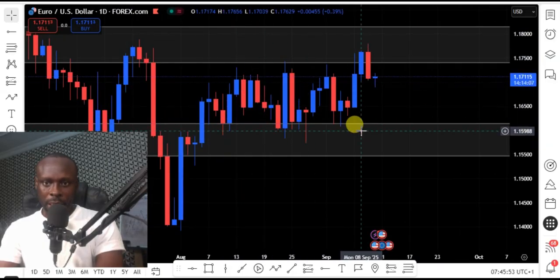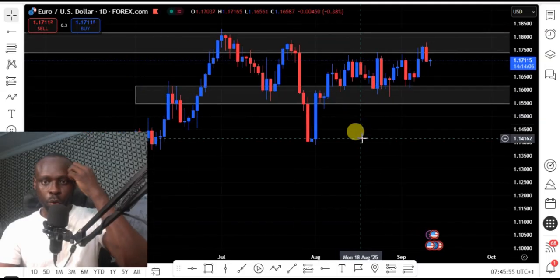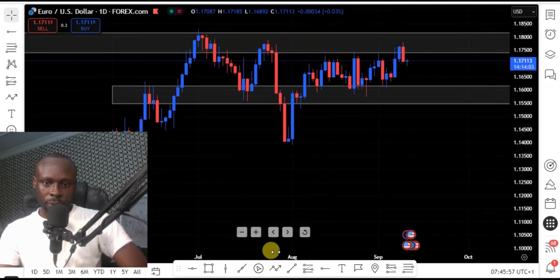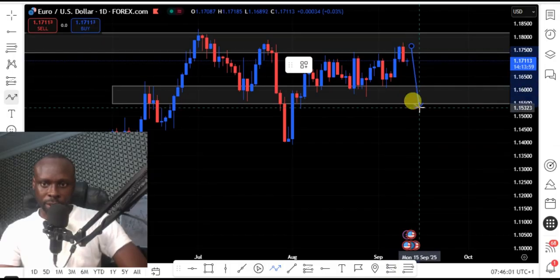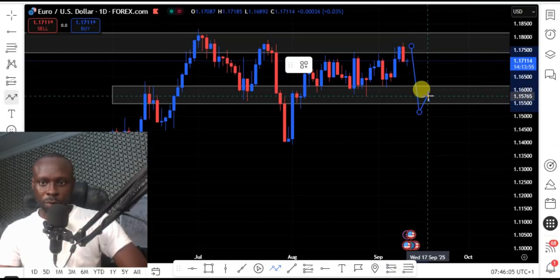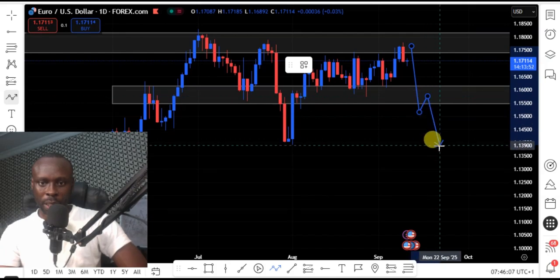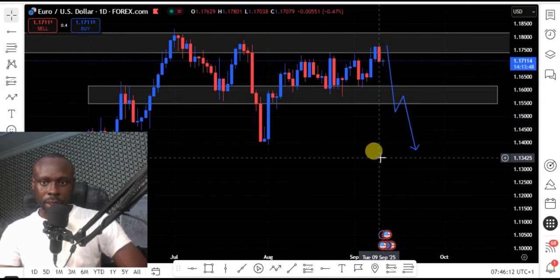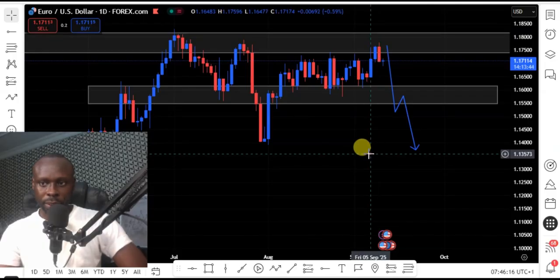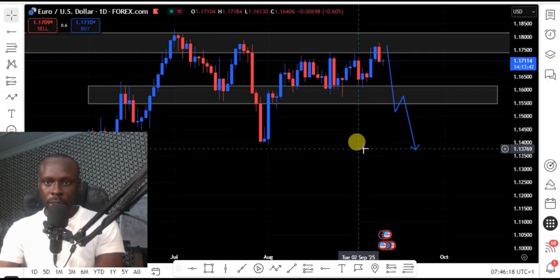On my daily chart now, what we expect this week is we expect price to move back from this weekly resistance. We expect price to drive down to this weekly support level. Then a break of this support level, we expect price to push more lower to this level. So we expect more downtrend this week on the EURUSD. So we expect price to continue to push lower this week on EURUSD.